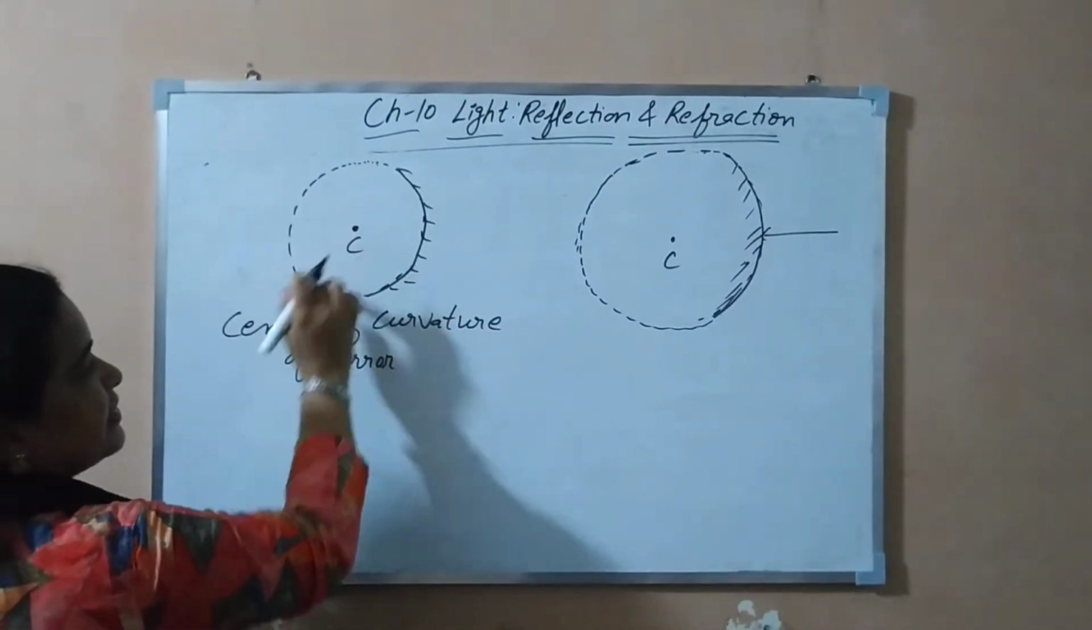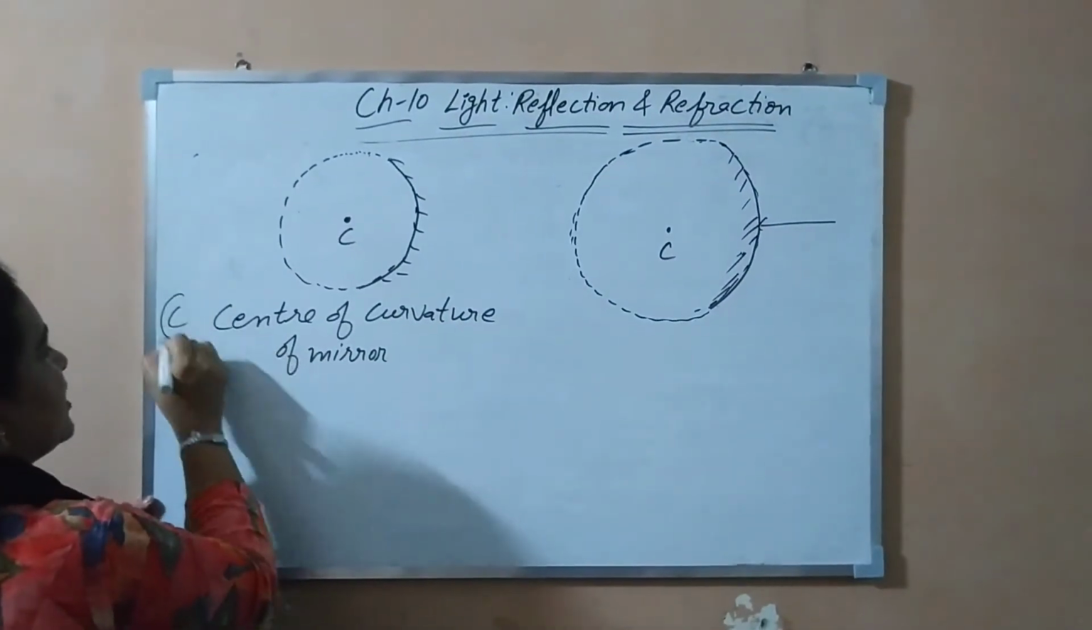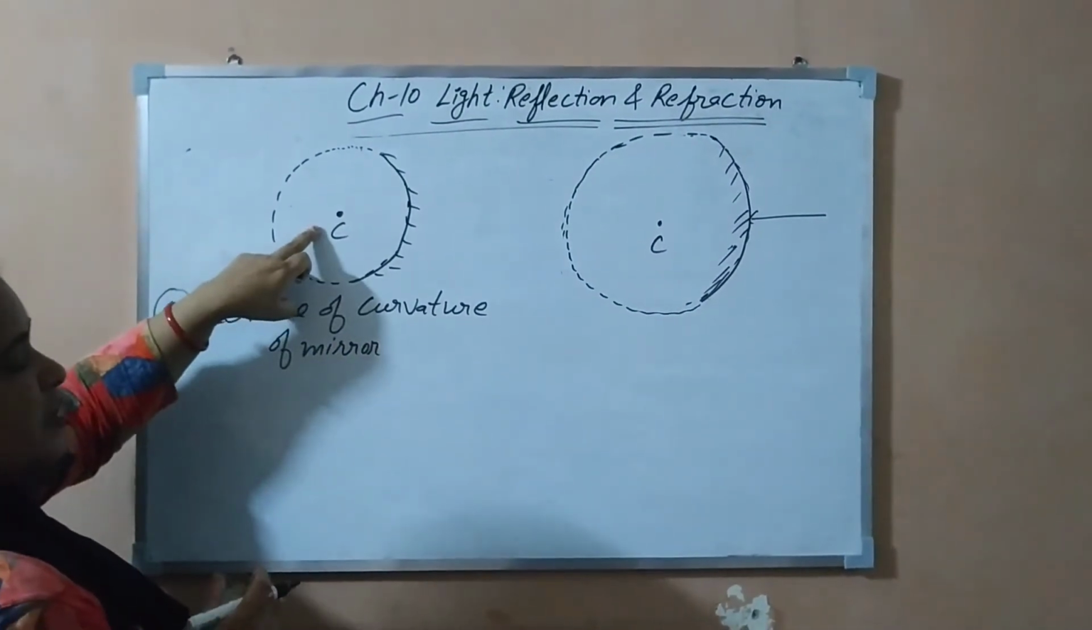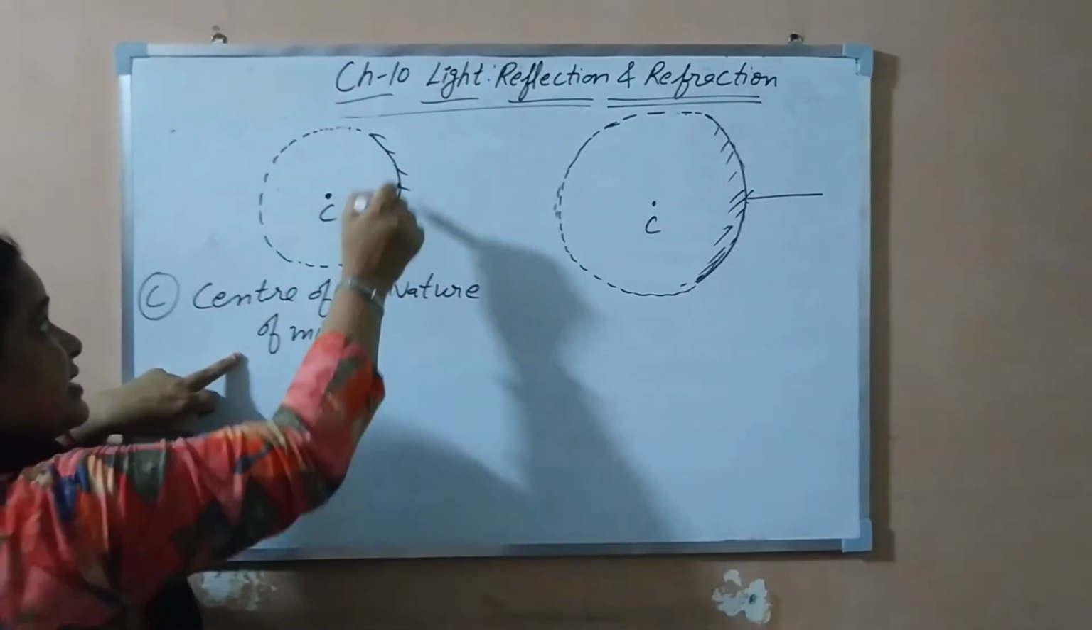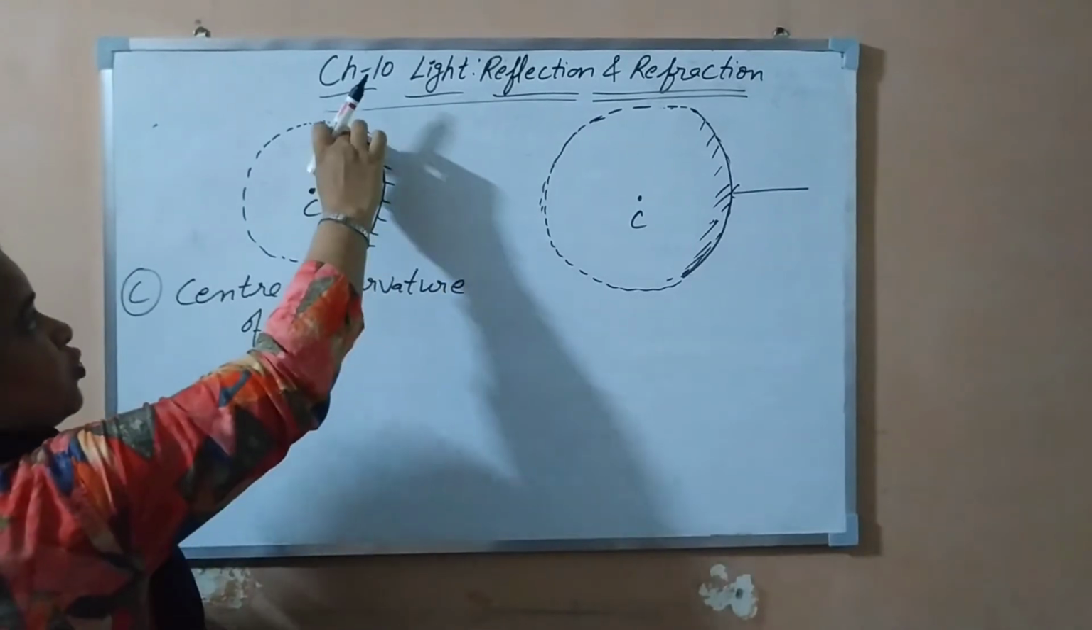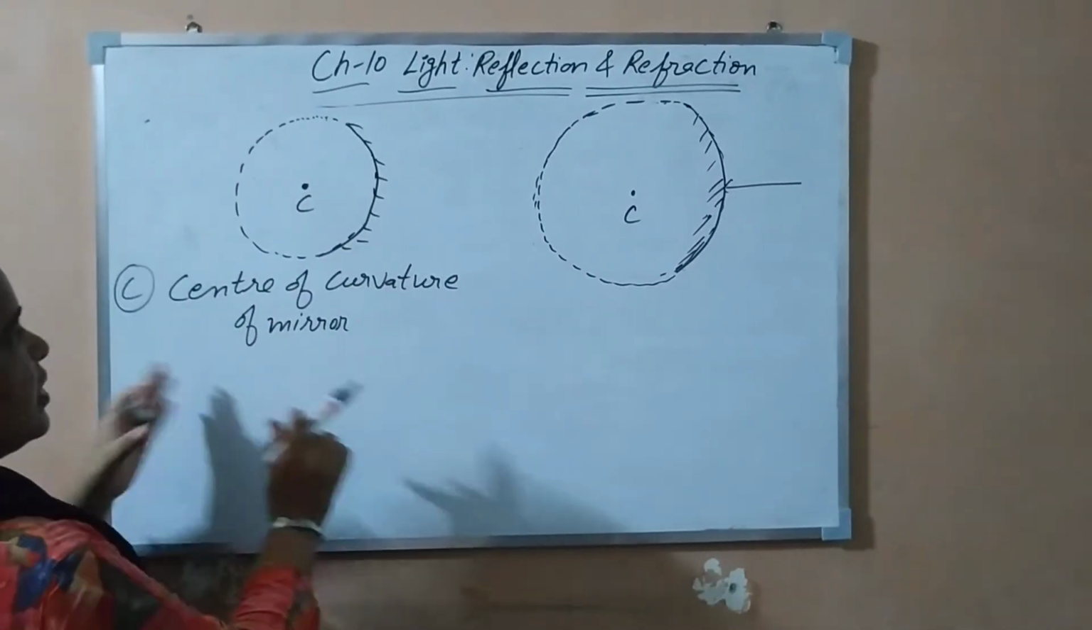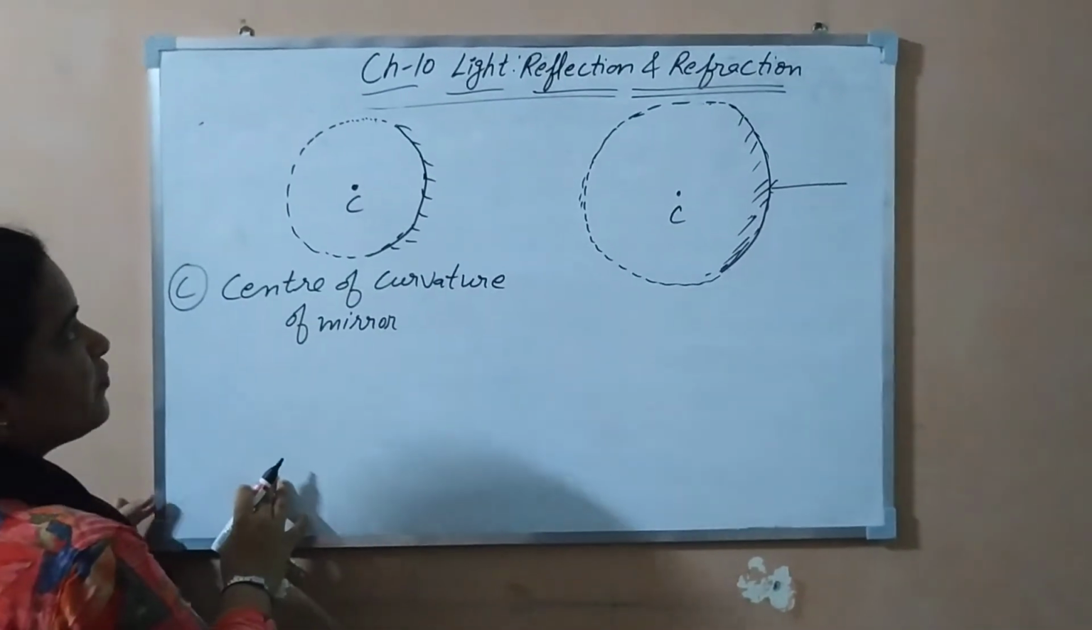So what is this center? It is represented by C, the center of curvature of the hollow sphere. What is the center of curvature of the mirror? It is the center of the hollow sphere from which this mirror has been cut. That is known as the center of curvature.